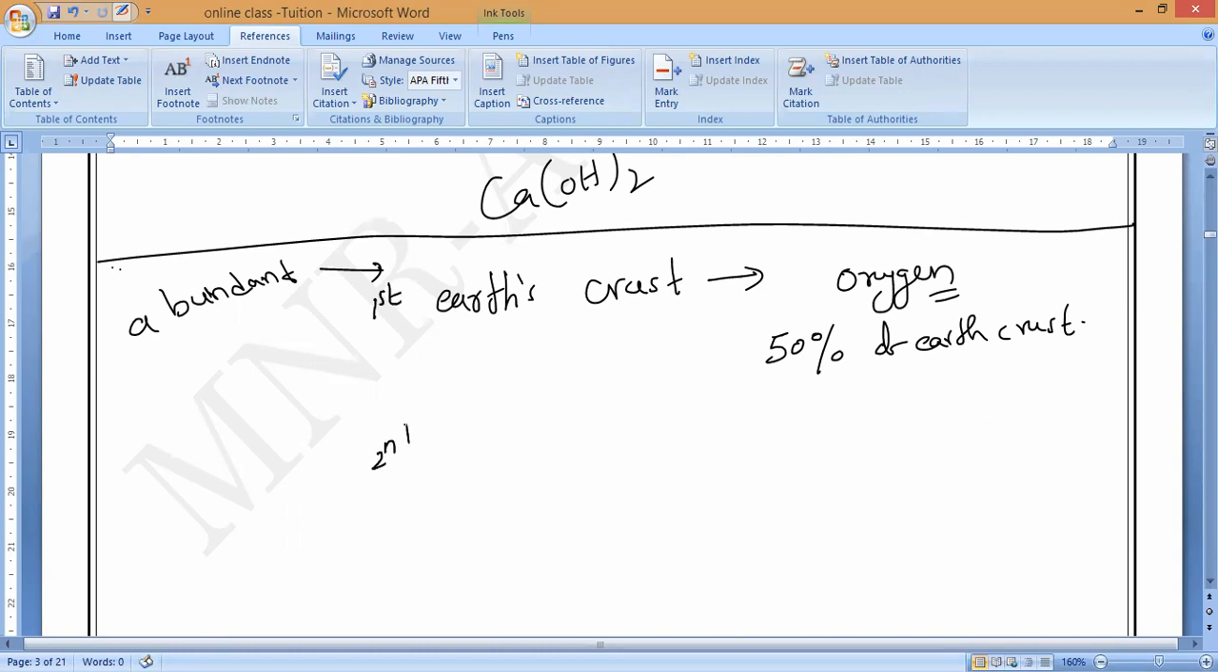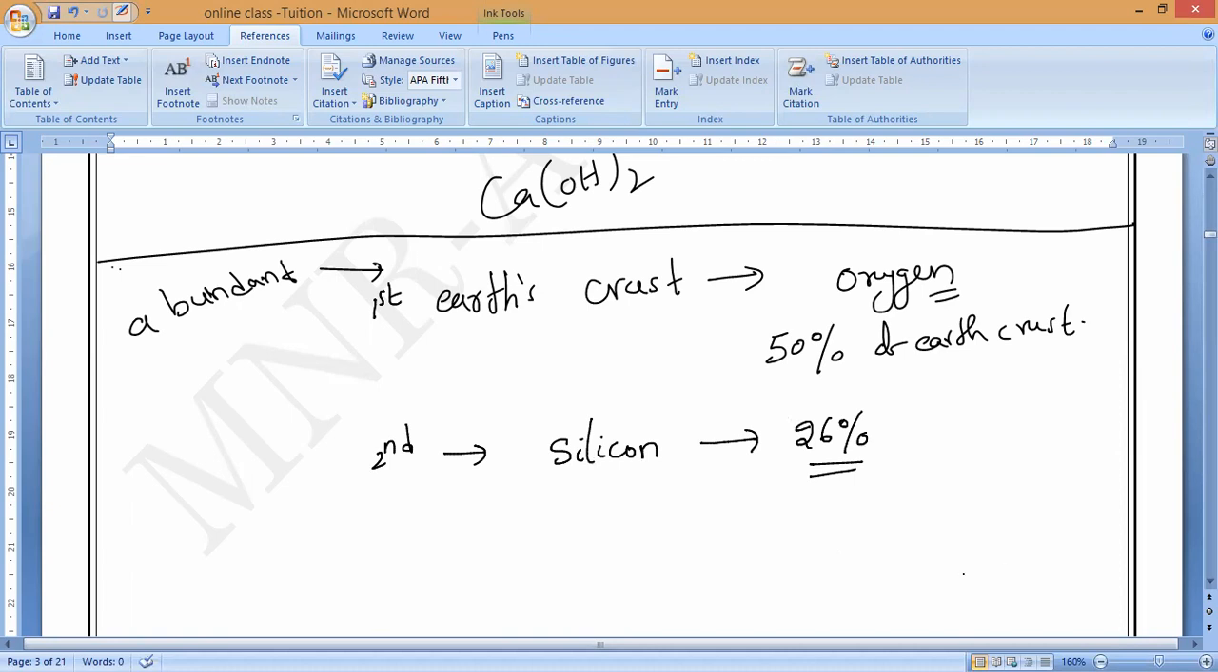Next, the second most abundant non-metal on the earth crust is silicon. Do you know about how much percentage it constitutes? 26%. This is only for MCQs. Remember that.